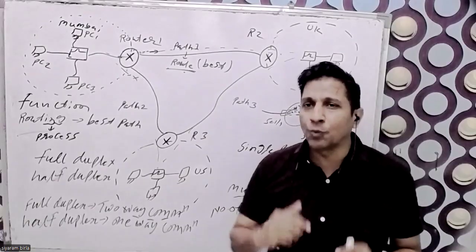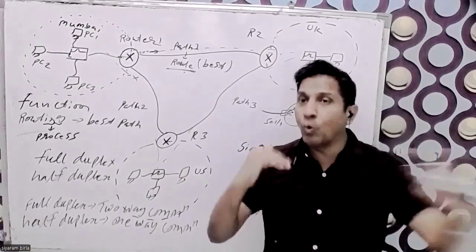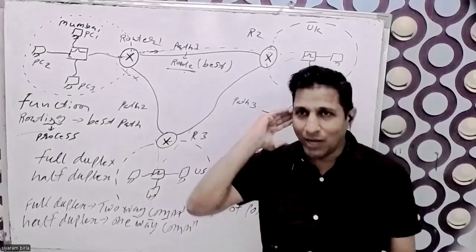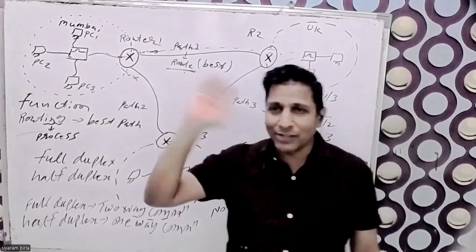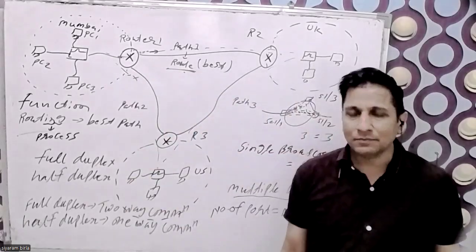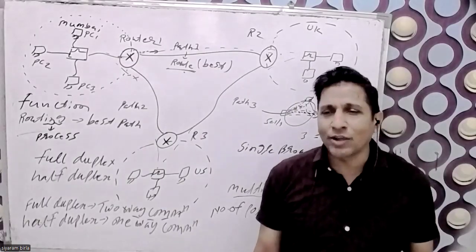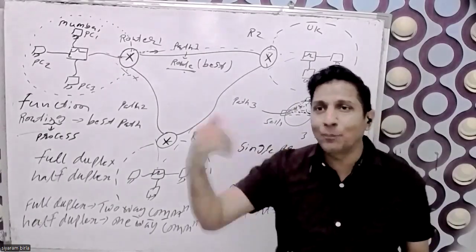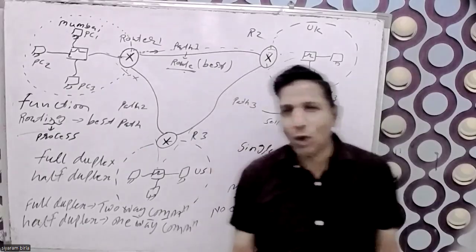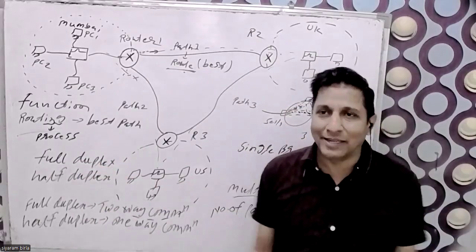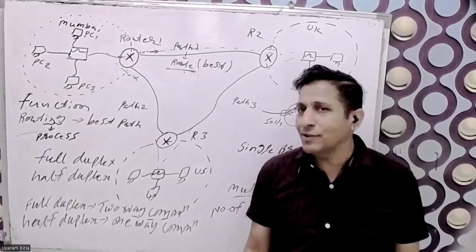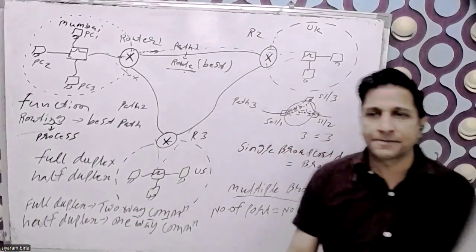What is full duplex? At the same time both persons can talk. Like whenever we call anybody on the mobile, we talk to each other without saying "over." Both can talk at the same time because no collision happens. So the mobile is the best example of full duplex.